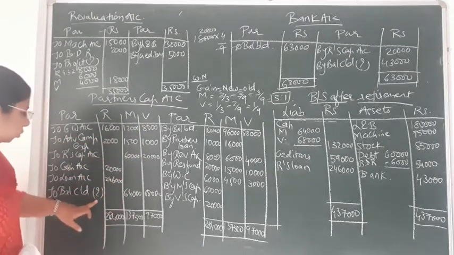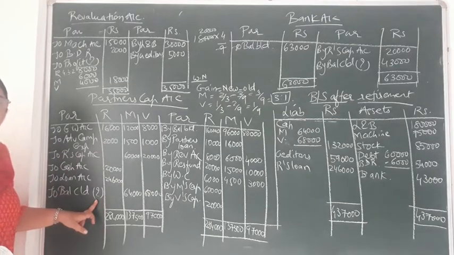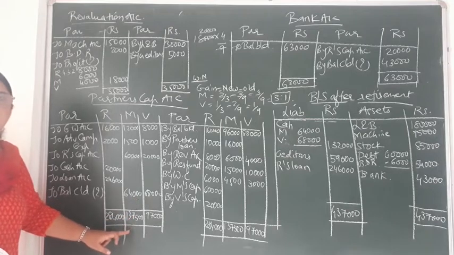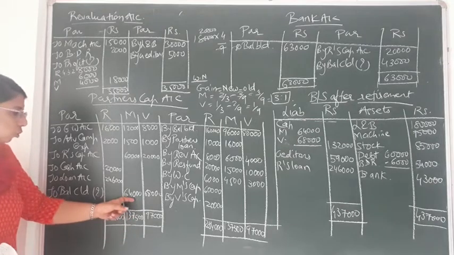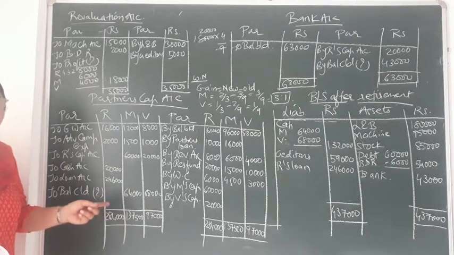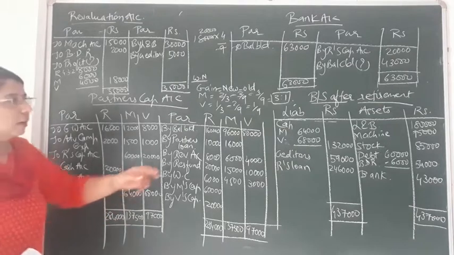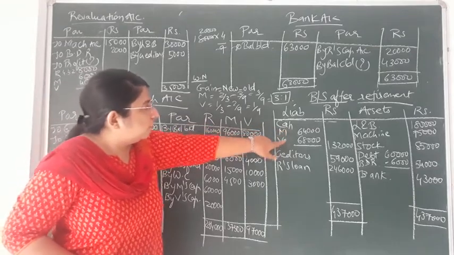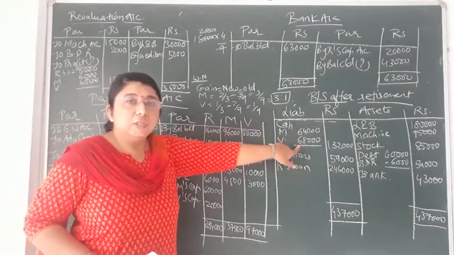So this comes to the closing balance. See, I have written a question mark over here. It means that this value has been found out by closing the partners' capital account. So it comes to 64,000 and 68,000. This new capital value of the two partners I will note down in the new balance sheet. You can see I have written Mohit and Virat, that is 64,000 and 68,000.